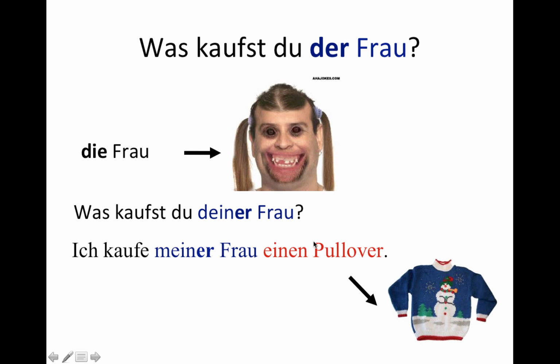Was kaufst du der Frau? Oh, we see already. Die Frau, nominative, becomes der Frau in the dative. So it looks like a masculine, but it's just a case. We know that because we know kaufen is a dative verb. So der Frau. Was kaufst du deiner Frau? Ich kaufe meiner Frau einen Pullover. Meiner oder deiner, because it's die Frau and now dative er ending. And Pullover here is masculine singular and it's the accusative object. So we need to adjust the einen right here for showing the accusative.